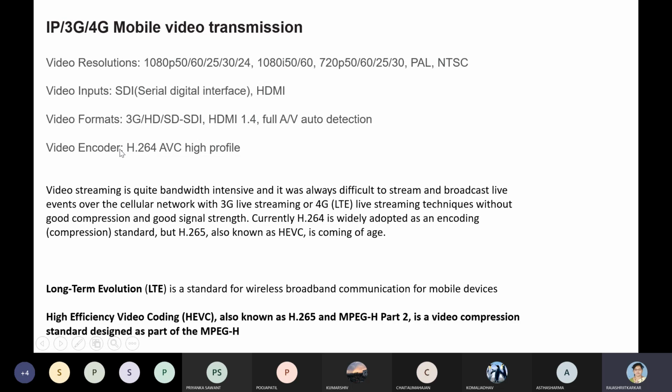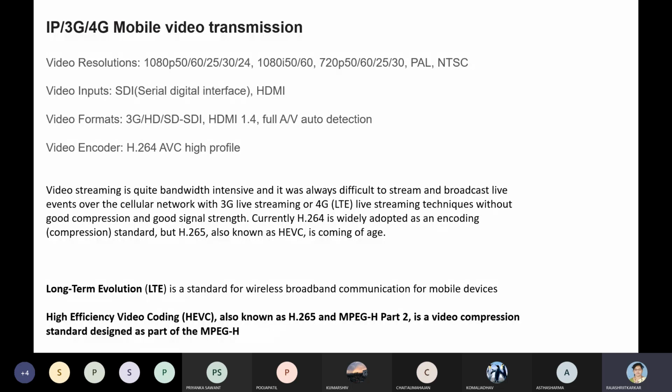Then there is the video encoder, that is your MPEG encoder, and the H.264 encoder, which is an audio video high profile coding technique which is being used. We have done the specifications and features of this video compression technique. It is similar to the MPEG-4 compression technique. See, when video streaming is done using 3G or 4G, it is bandwidth intensive. Why? Because the data rate is high, so the bandwidth itself is going to be high.